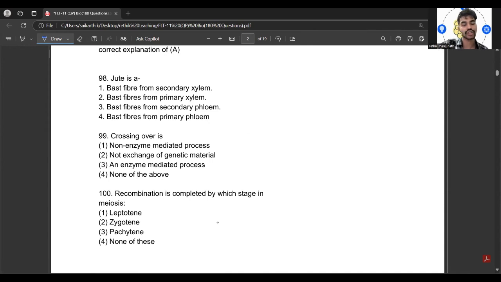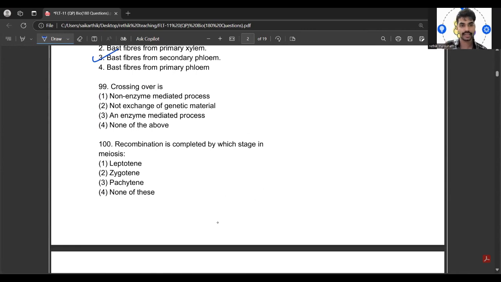Next is the 98th question. Jute is actually the fiber, also known as the bast fiber, obtained from the plant's secondary phloem. So the third option is correct. The 99th question: crossing over is what? Crossing over is also called an enzyme mediated process. That is the third one, enzyme mediated process, and the enzymes involved in it are called recombinases.